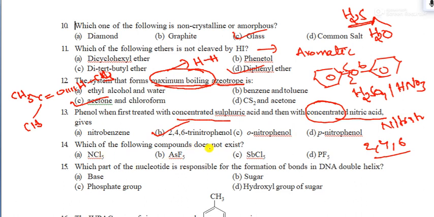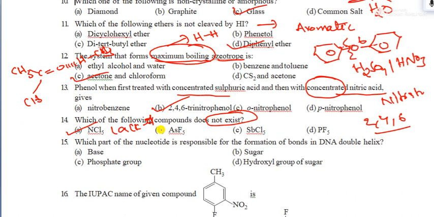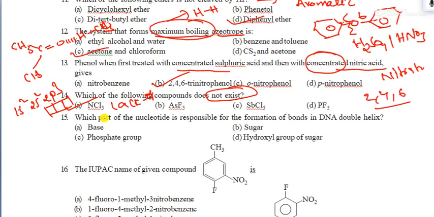Which of the following compounds does not exist? Remember, do not exist means always remember nitrogen cannot form 5 bonds. The reason behind this is the lack of d orbitals. If d orbitals are not there, how can it form more bonds? You know the nitrogen electronic configuration is 1s2, 2s2, 2p3. Only 3 vacant orbitals are there, so it cannot form more than that. That is the reason why it cannot.